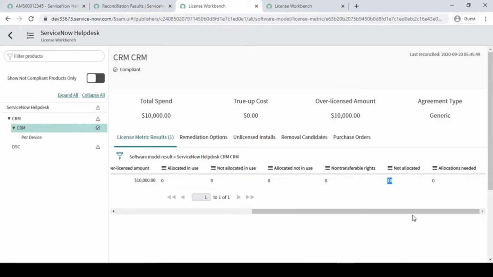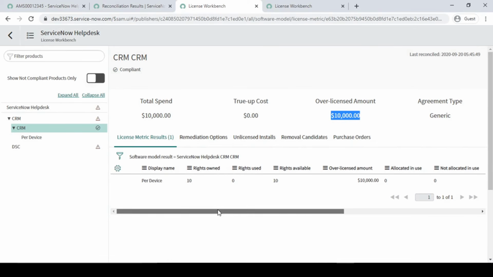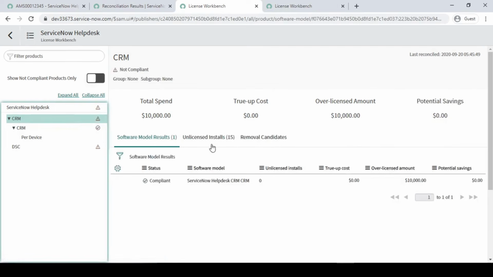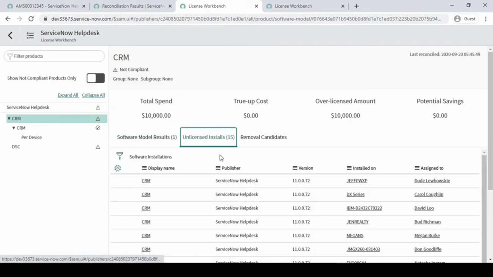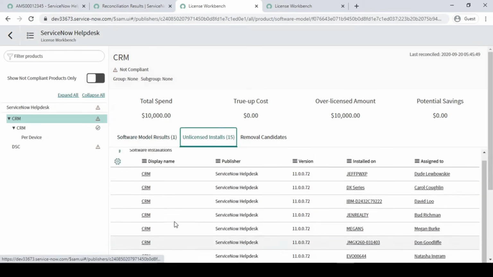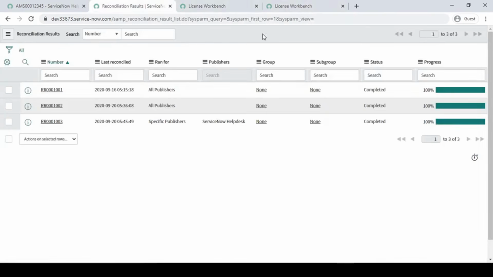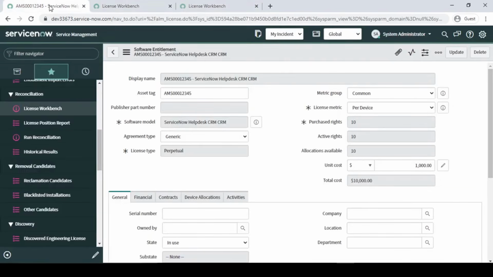And not installed is also 10, right? We have a generic, and here it is showing an over licensed amount basically, right? In this case we have unlicensed as 15. I think we have not mapped our CRM properly over here. So let me do the mapping again.